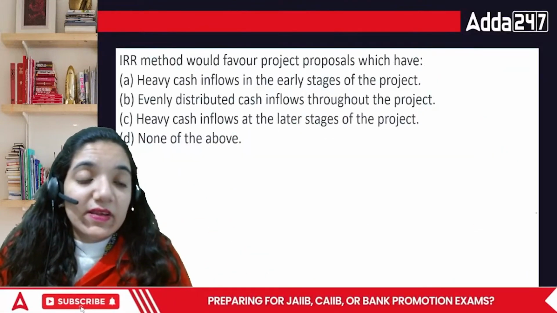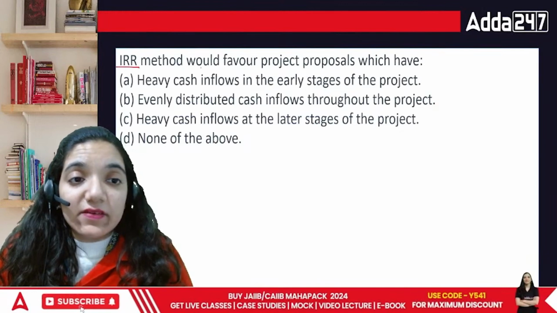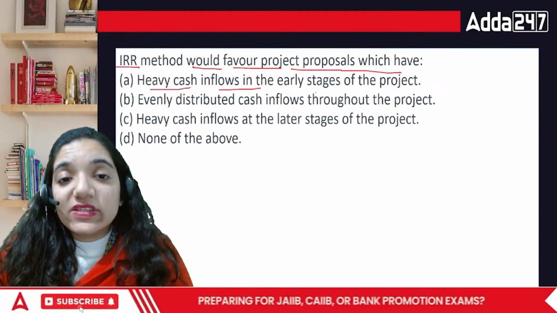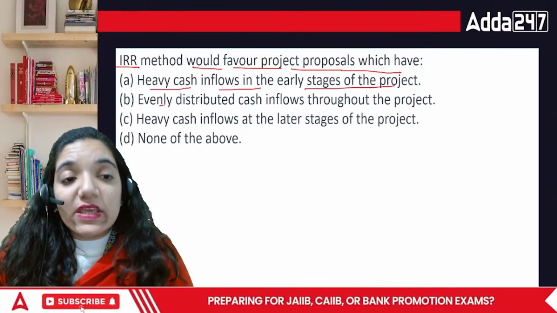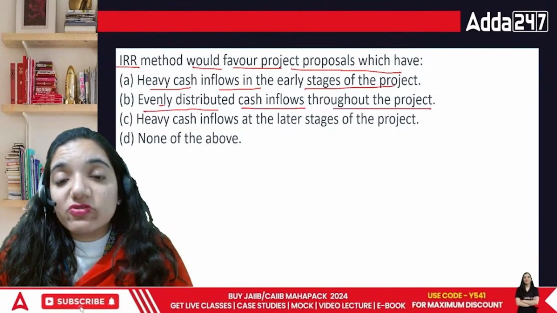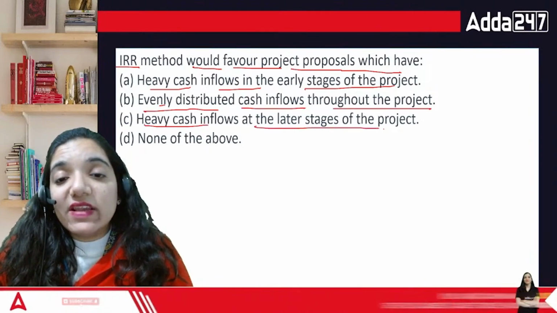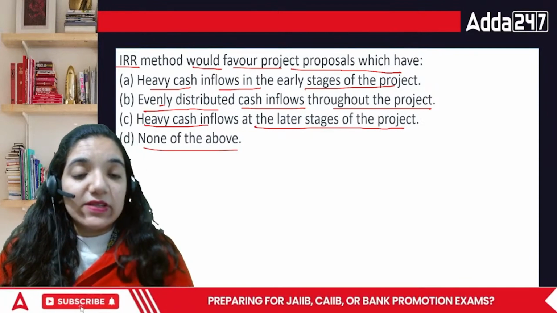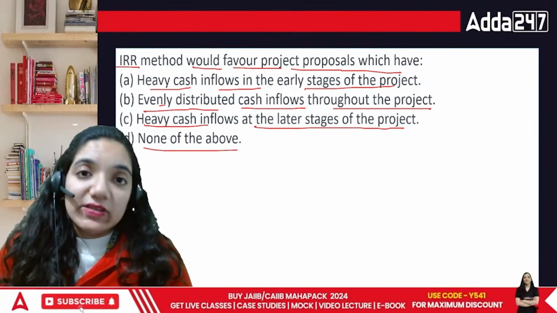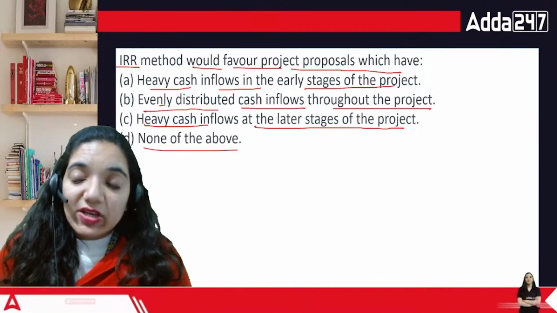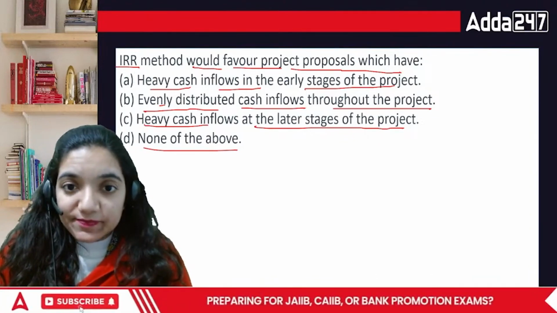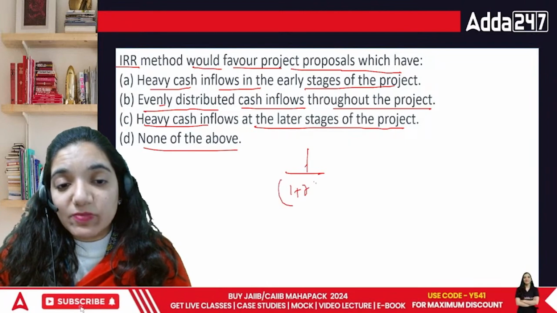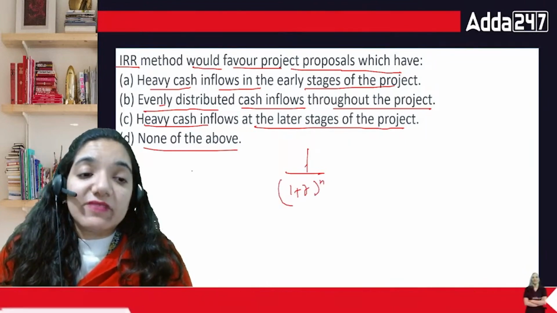Done, everyone? Now comes the question: IRR method would favor project proposals which have heavy cash inflows in the early stage of the project, evenly distributed cash inflows throughout the project, heavy cash inflows at the later stage of the project, or none of the above. IRR is basically a situation where you are discounting everything in the initial years when you are dividing something, because you are actually dividing it by 1 plus R. The formula is basically 1 divided by 1 plus R raised to power n. Whenever you have to find the present value of something.